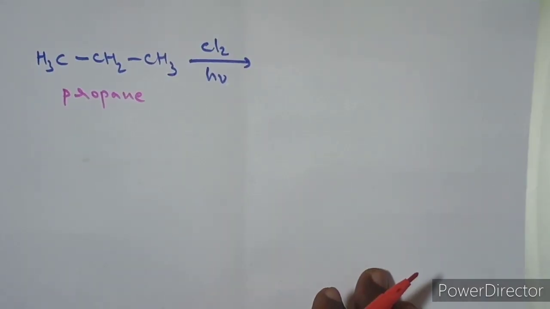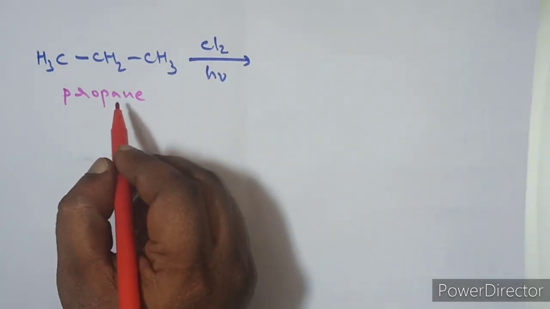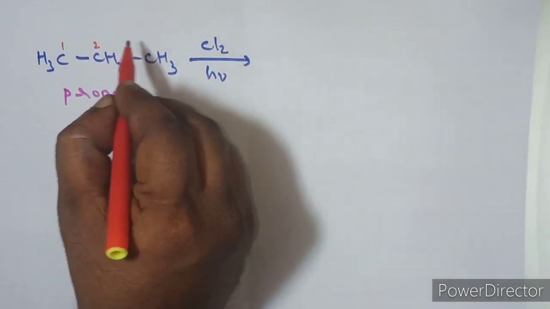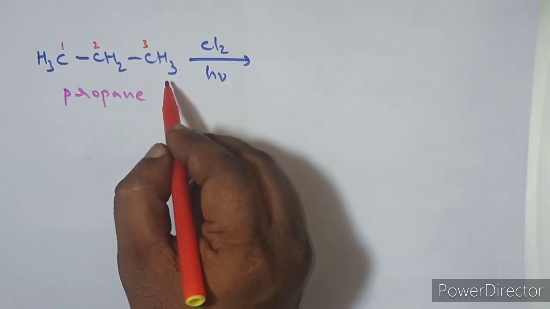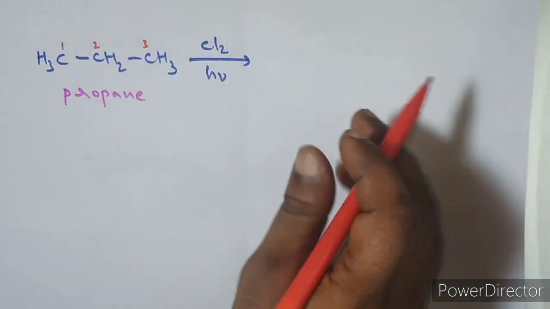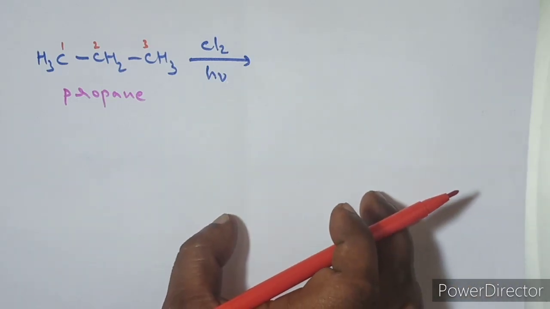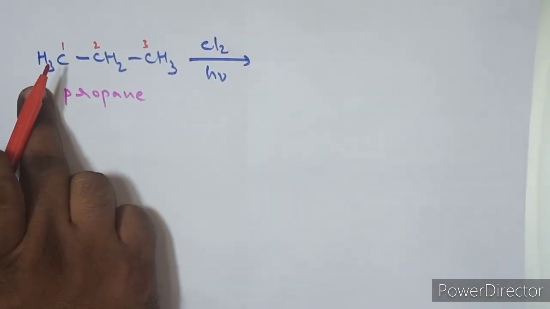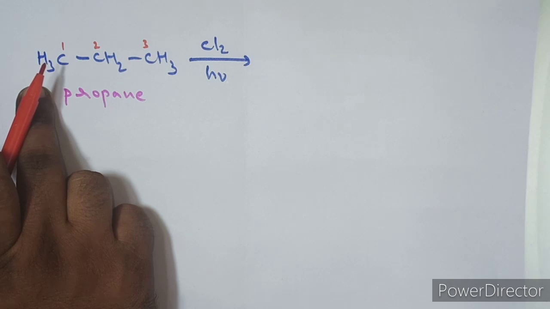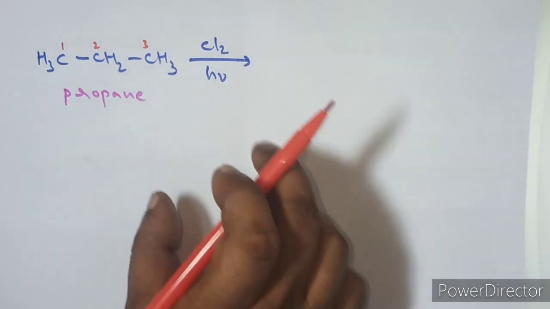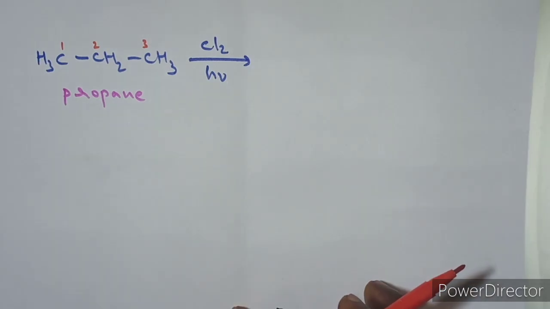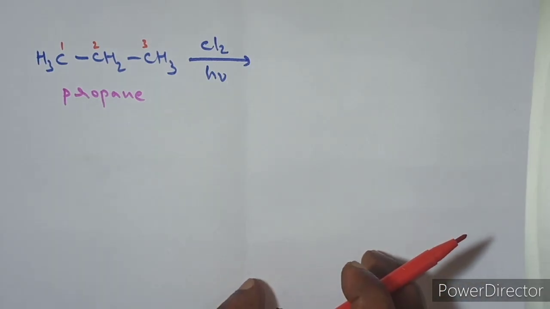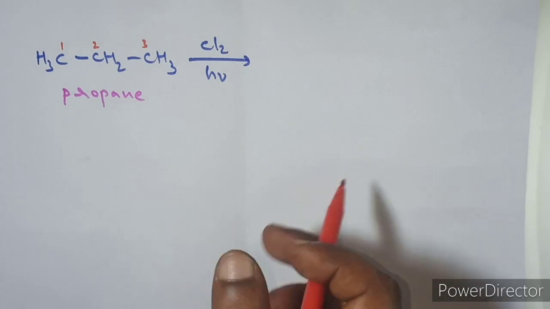Well, this is another example. See, propane is there. In propane, 3 carbons are there: 1, 2, 3. At the first carbon, 3 hydrogens; second carbon, 2 hydrogens; third carbon, 3 hydrogens. To identify the products, I am telling you a simple trick here. Substitute one hydrogen on each carbon atom by chlorine. Write all the possible products and write their IUPAC names. From the IUPAC names, you can identify the number of products here.